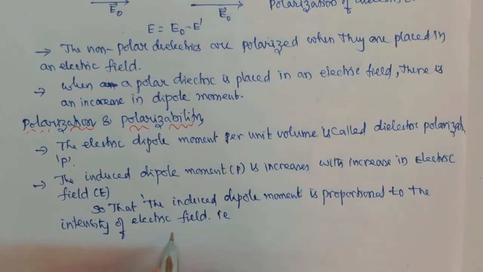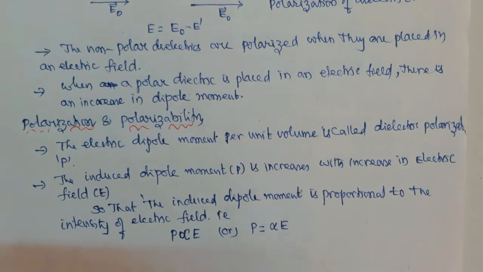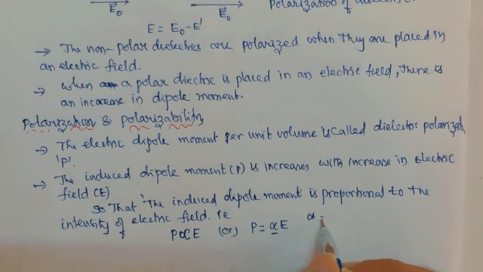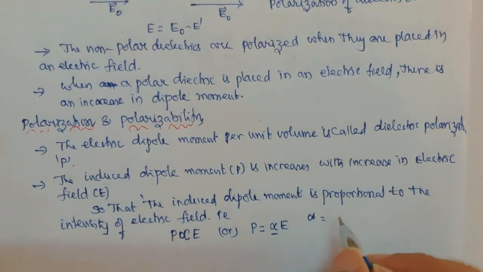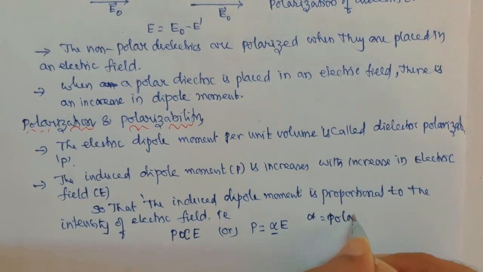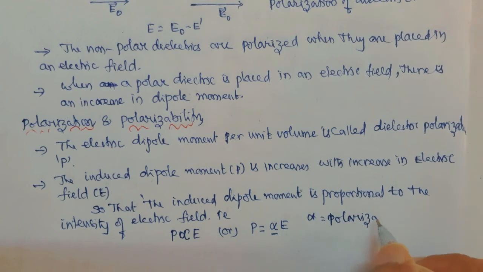That is, P is proportional to E. Or you can write, with the introduction of the proportionality constant, P equals alpha E. And this proportionality constant is called the polarizability.